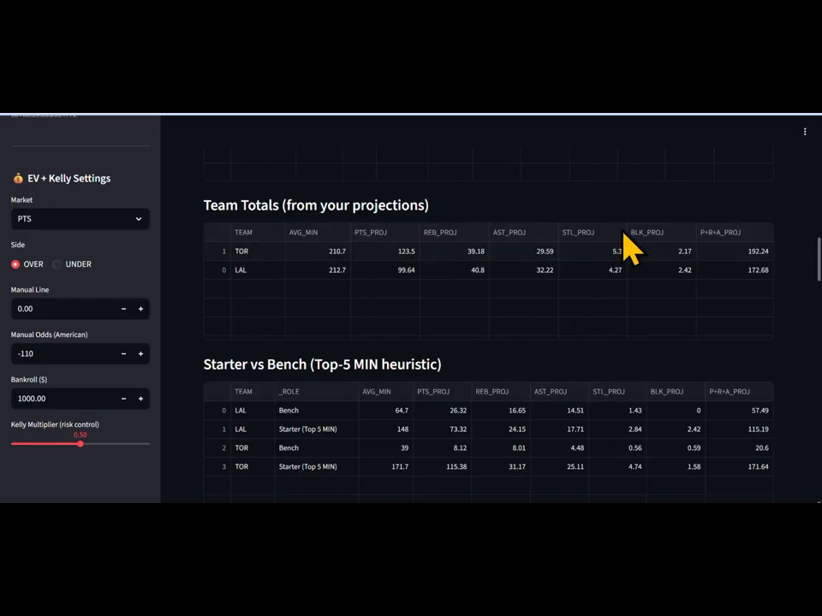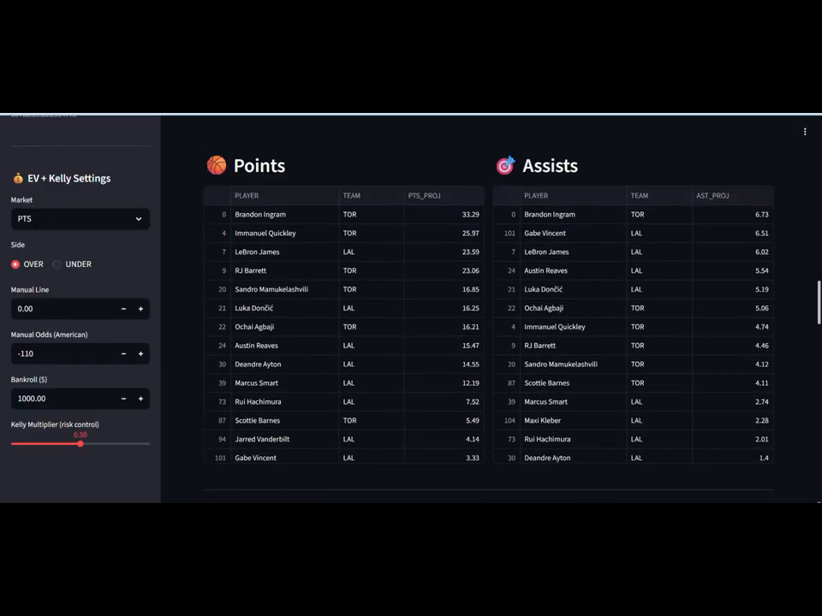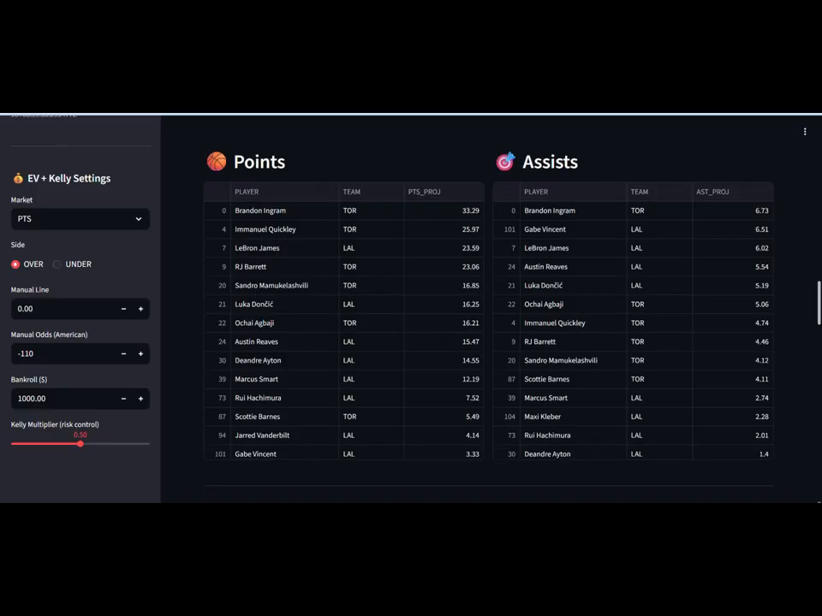This is a whole other data frame right here. This might be its own thing. This part right here might go with the next model that I'm gonna do for over unders and all that. That's really what this is for. Scrolling up, and here's your projected leaders for each team, Toronto and the Lakers.